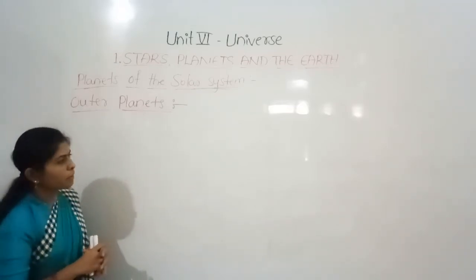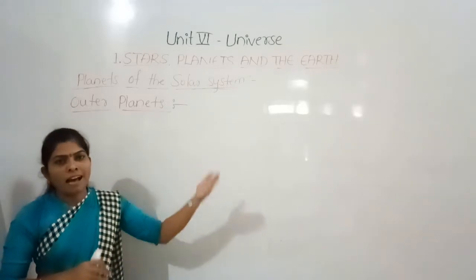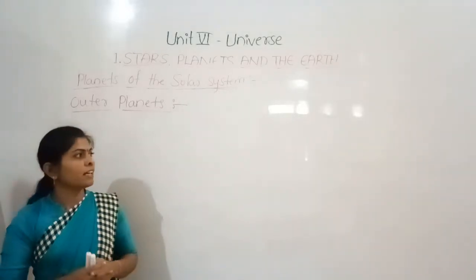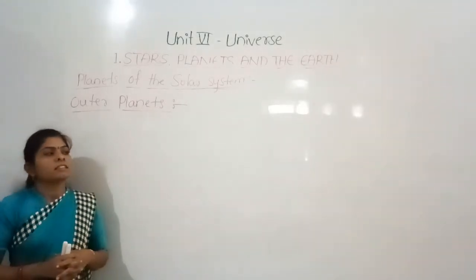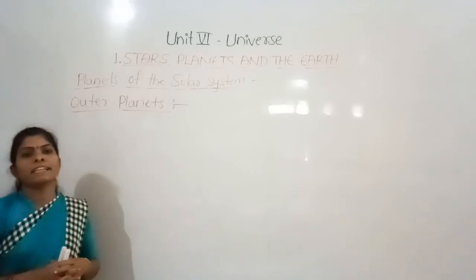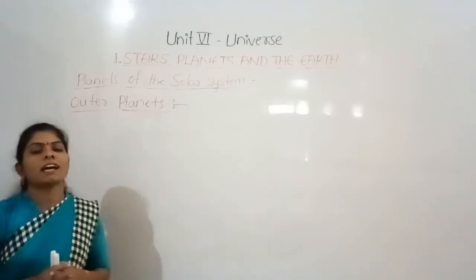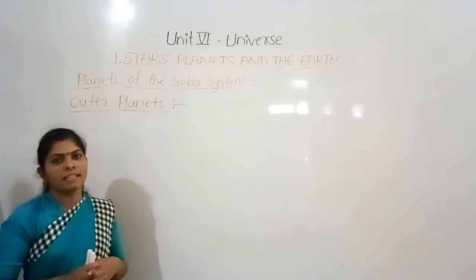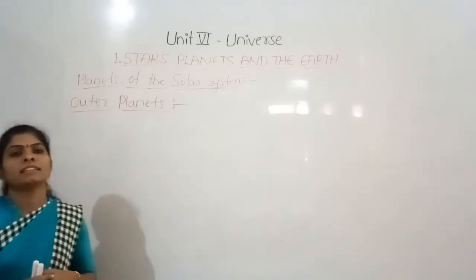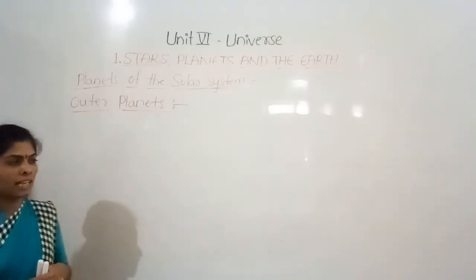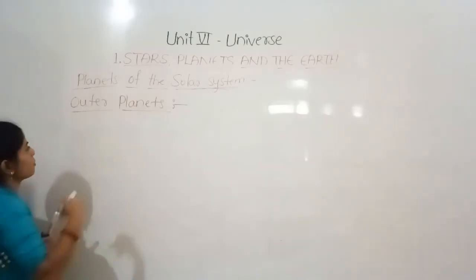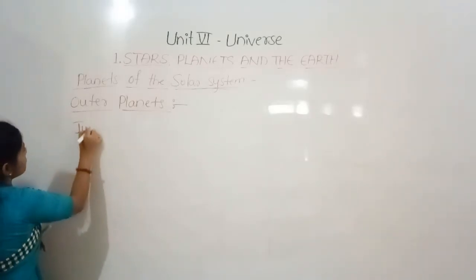So these are the outer planets, and the last four planets are the Jupiter, Saturn, Uranus and Neptune. These four planets are called the outer planets, and these outer planets are larger in size. So now we can discuss about the Jupiter.